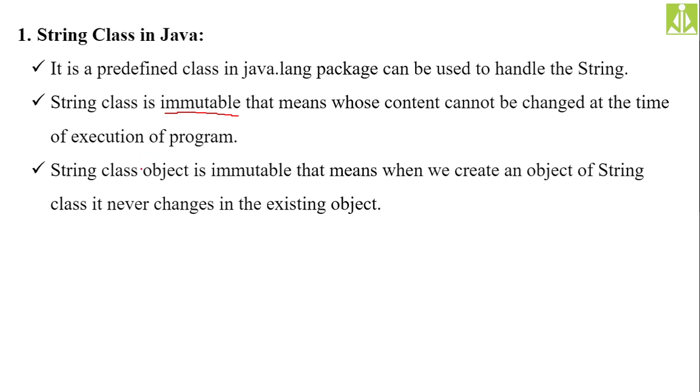Not only the string class object. When the string class is immutable, that means the object you create will also be immutable, because having the class directly in the program is not possible. In the program we can only have the object, so the object is immutable. That means when we create an object of the string class, it never changes in the existing program. You can't change the content of an immutable object.